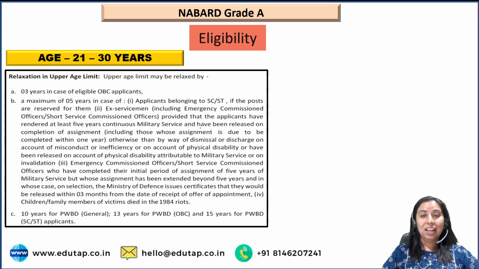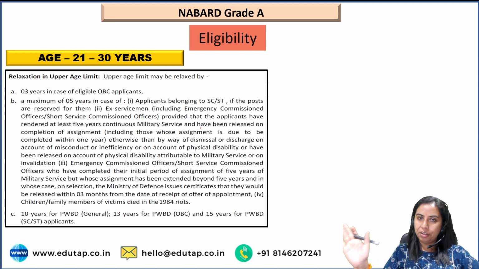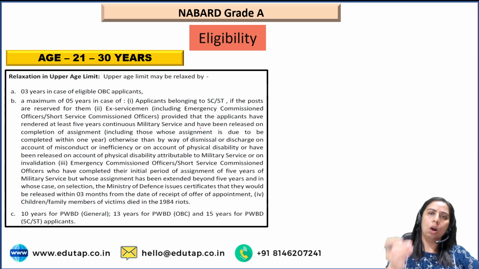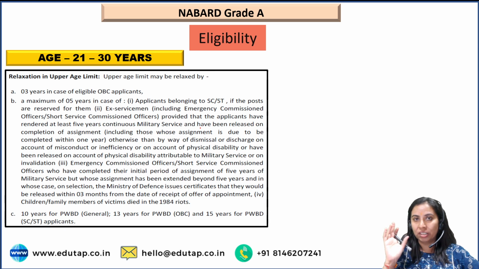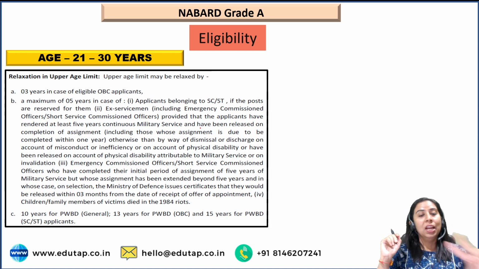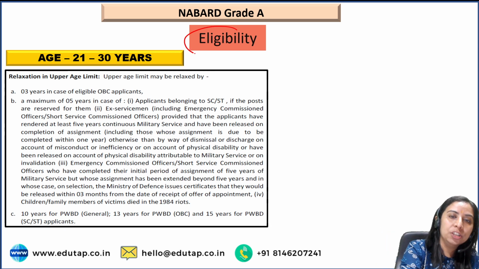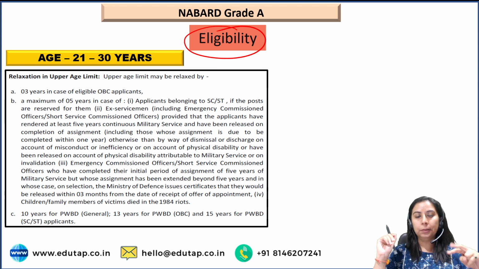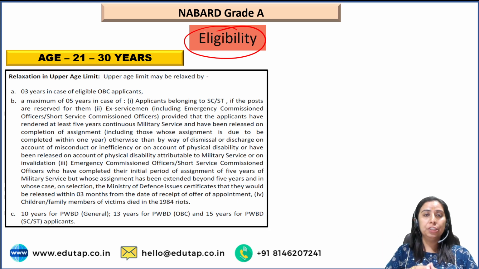Now, that is about the pattern. I hope the pattern is pretty clear in your mind: what are the phases you have to go through, how the descriptive paper is, how the objective paper is, even the marks division. Second, very, very important thing is eligibility. Why have I kept it second? Because obviously you first need to know the syllabus and the pattern of the examination. If you do not know, it will not be feasible for you to even prepare.